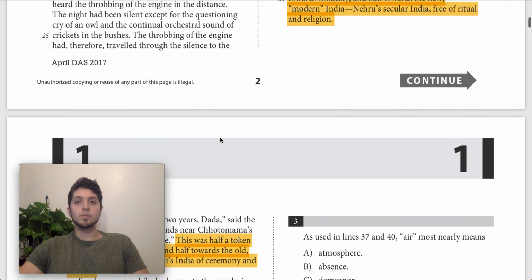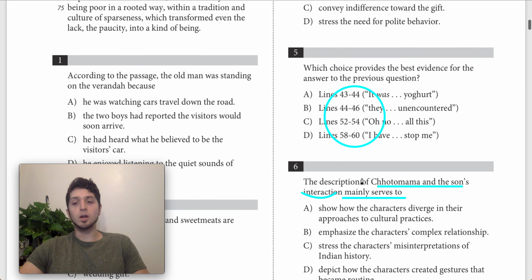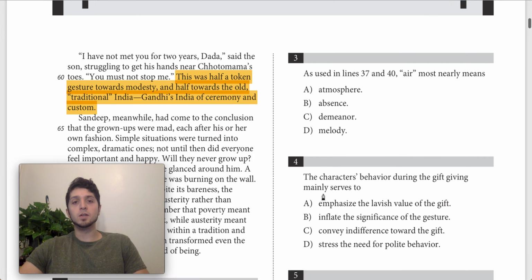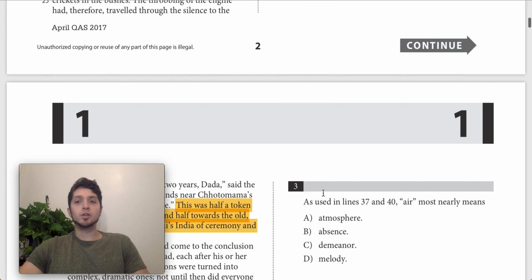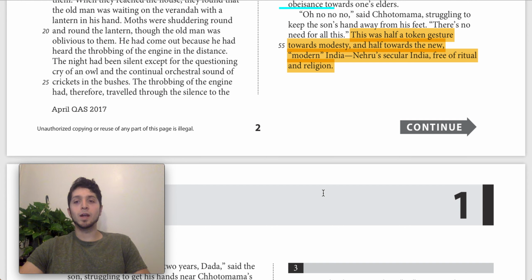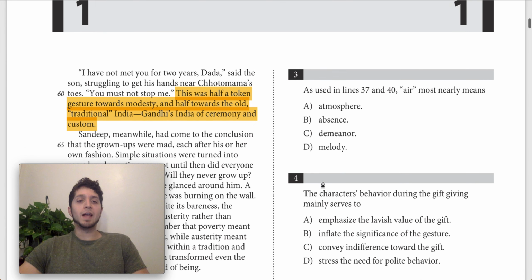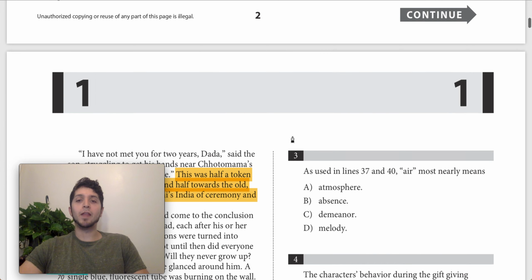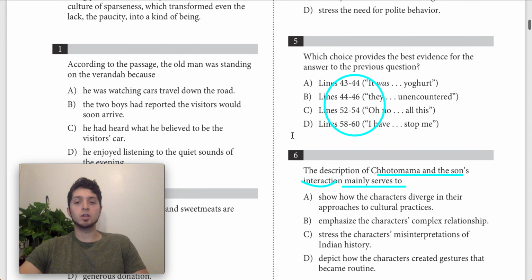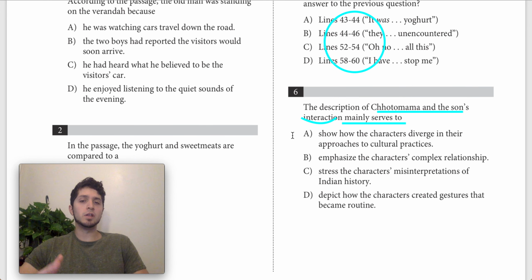So I would say probably these two texts are telling us what we need to know about what the interaction is serving to do. And really what they're saying is that Chhotomama is a little more modernized, right? He follows the customs and rules of a modern India, which is less ritualistic, less traditional, whereas the son is still a little stuck in an older traditional India. That's the culture he's connected to. And that's the difference between the two men. And I think that's the best of what this scene serves to show. So let's see if we find an answer choice along those lines.